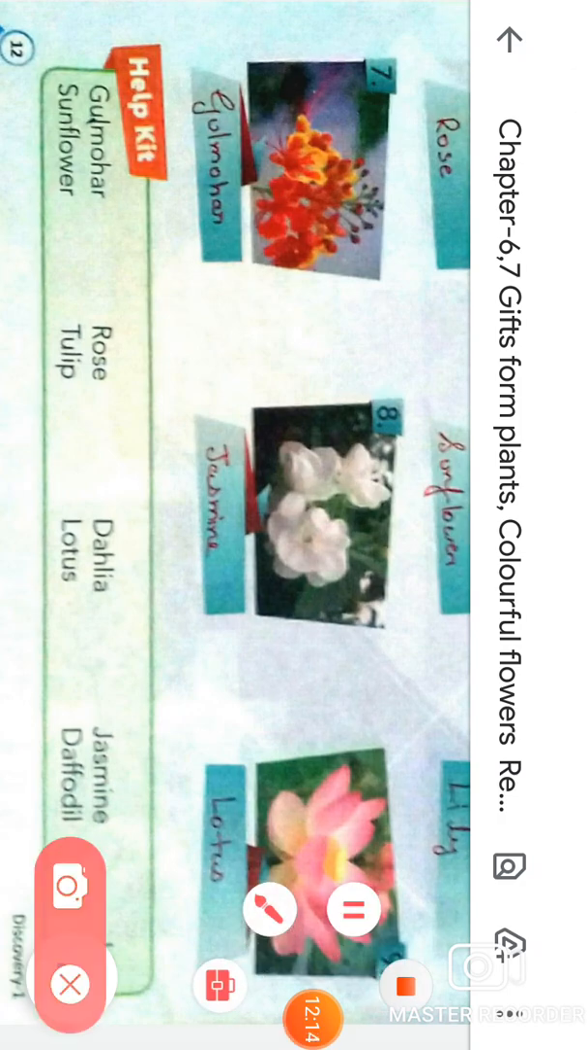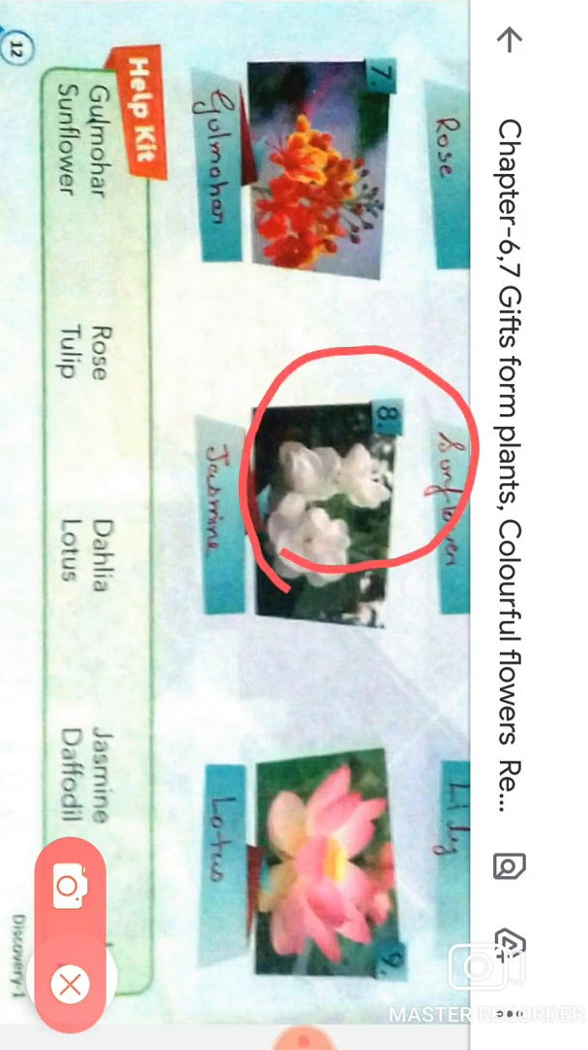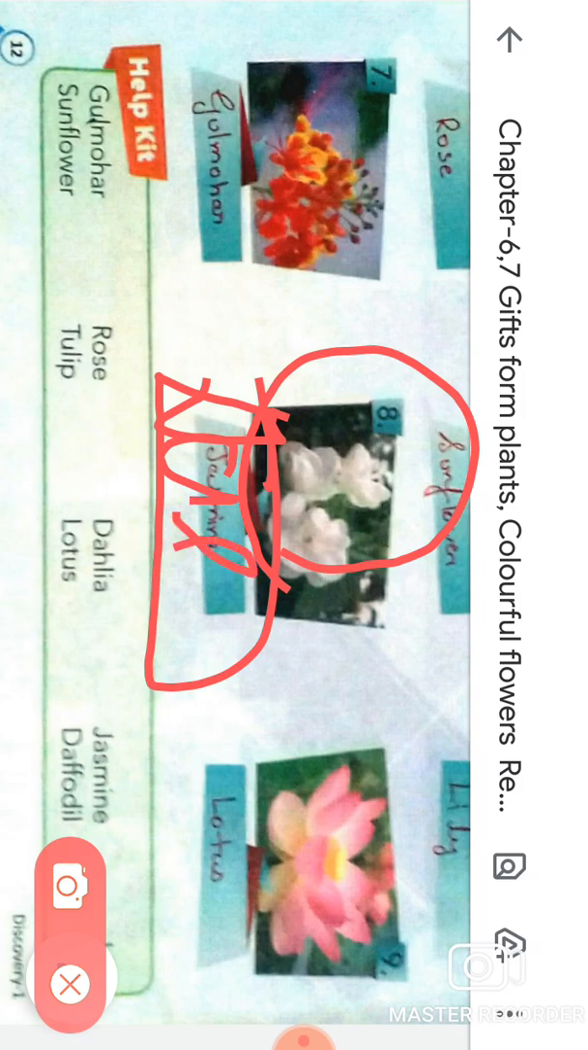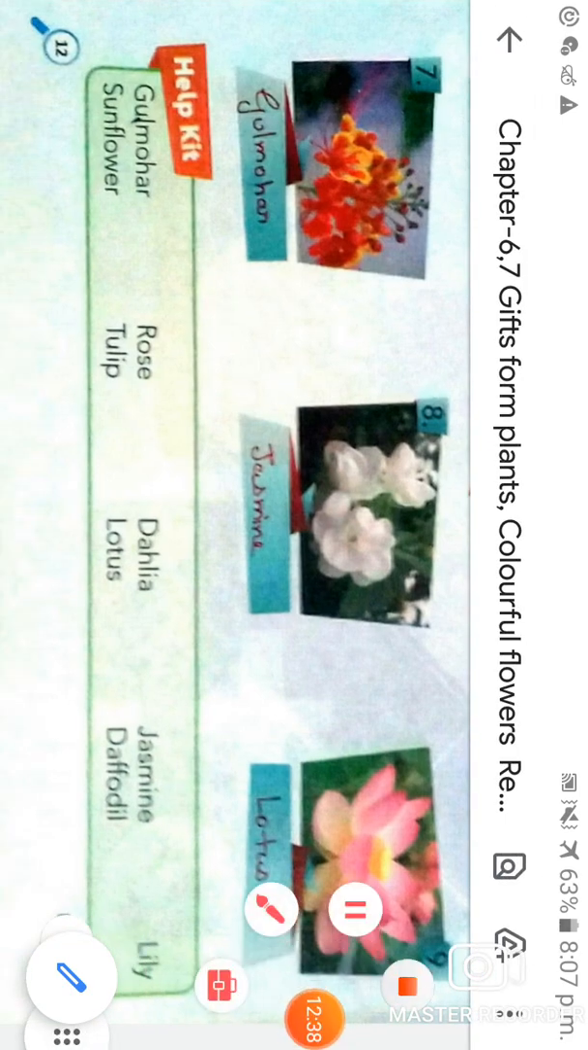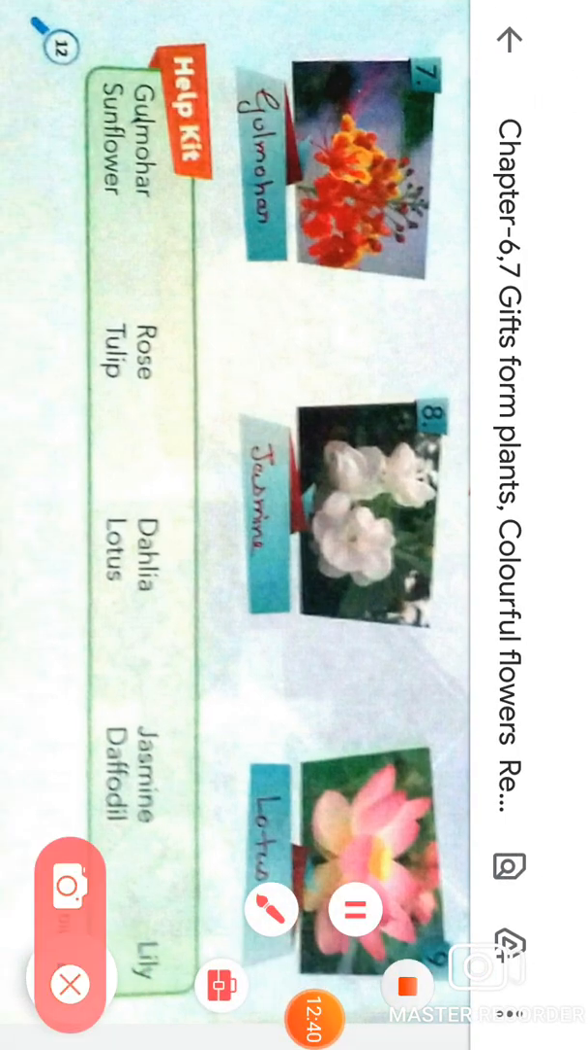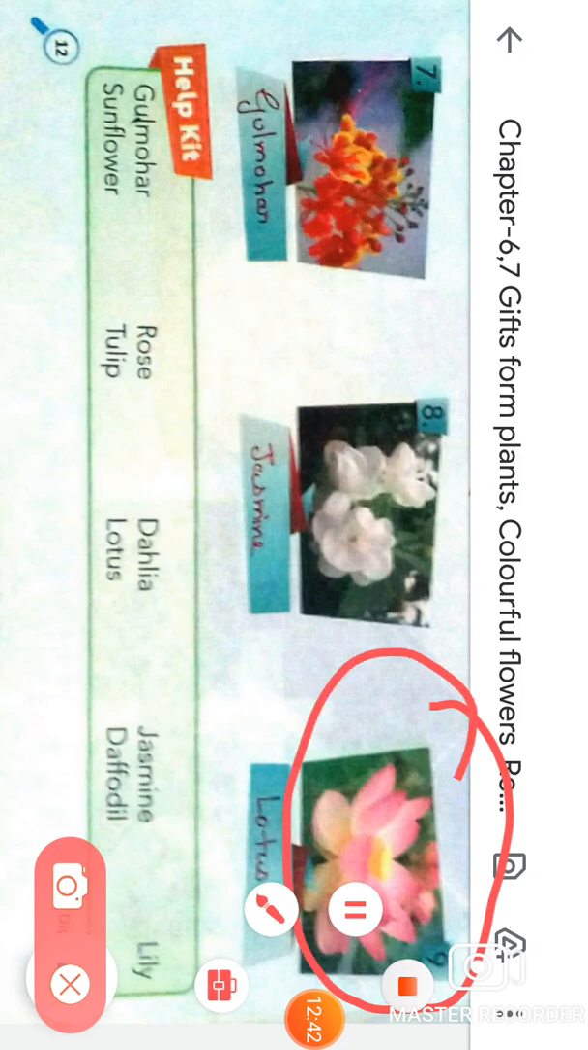Now move on to the next picture. What is this, students? Which flower is this? This is jasmine. You have to write the spelling of jasmine in this given box. What is the spelling of jasmine, students? The spelling of jasmine is J-A-S-M-I-N-E, jasmine. Very good.